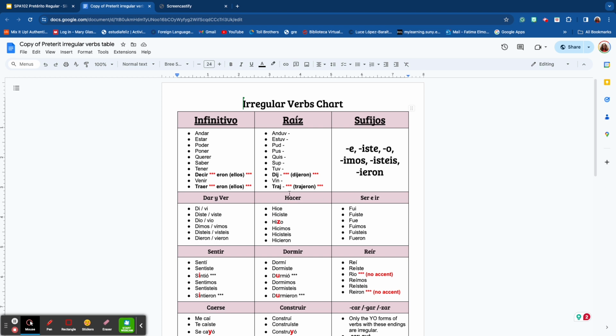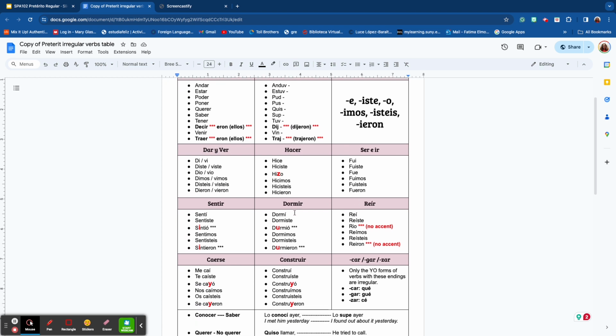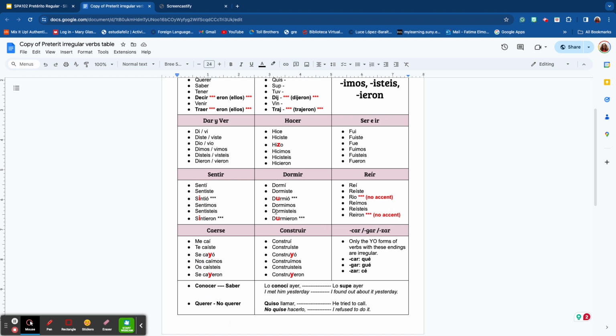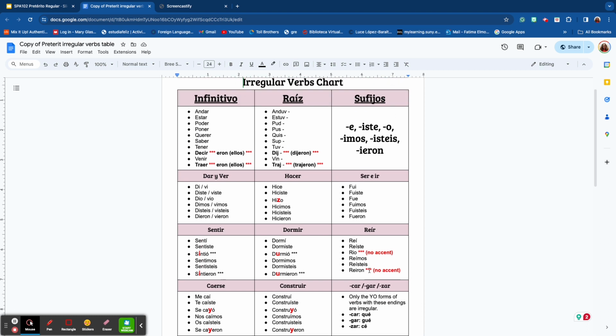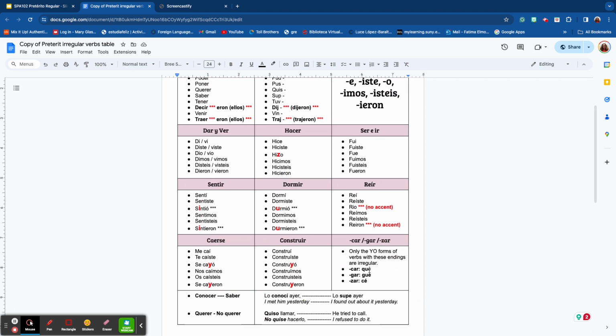And more irregular verbs like ver, you have it in your lesson. So this is a good worksheet that you can print out. You're doing this in your lesson, and you see the chicken legs or the basement verbs and the car, gar, zar verbs. This is a good cheat sheet to have. ¿Vale?